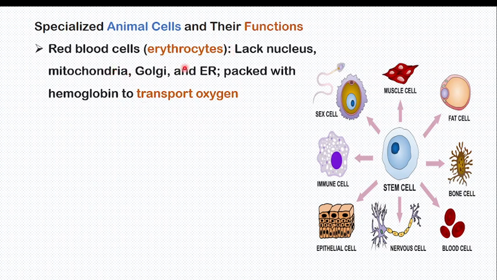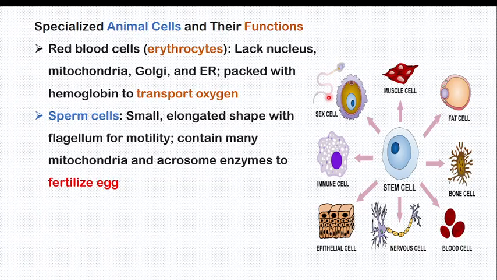If those organelles were in this red blood cell, it would not be able to pack enough hemoglobin to transport oxygen to the tissues, to do respiration, for producing ATP. Keep in mind that red blood cells lack those organelles. Why? To have space where hemoglobin is packed inside so that they can transport oxygen. I hope you are understanding. This is the red blood cell, okay?